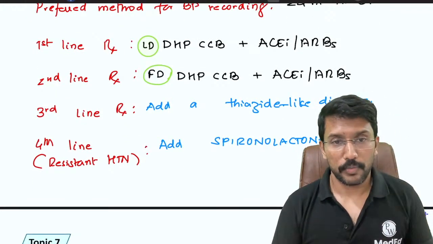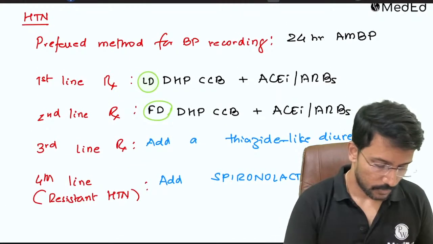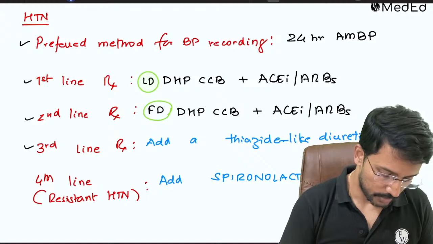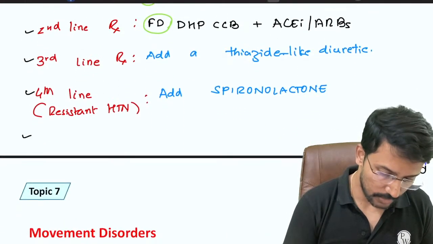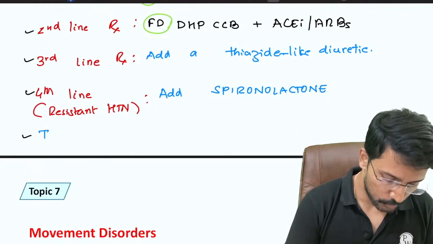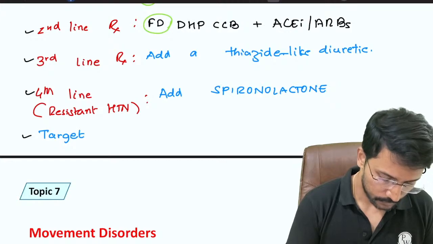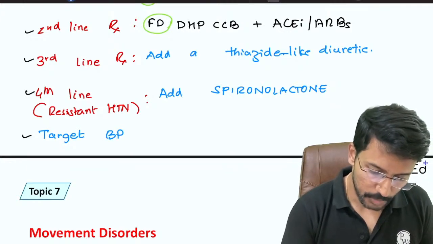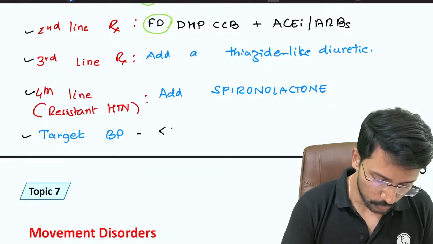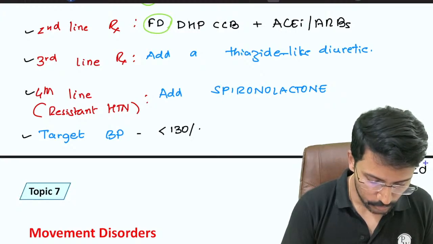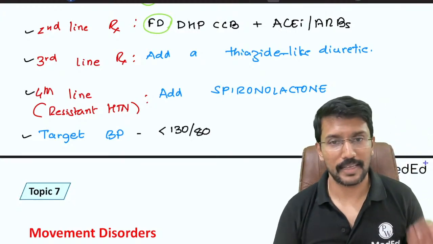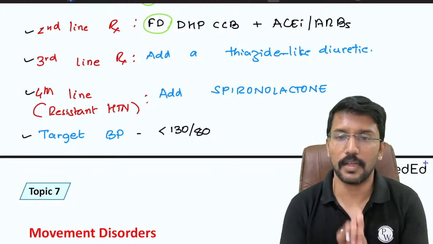When you say control, what do you mean? Right? When you say control, what do you mean? What is our target BP? How much do you want to control? Target BP is to control your systolic to less than 130 and diastolic to less than 80. Less than 130 by 80 is our target.